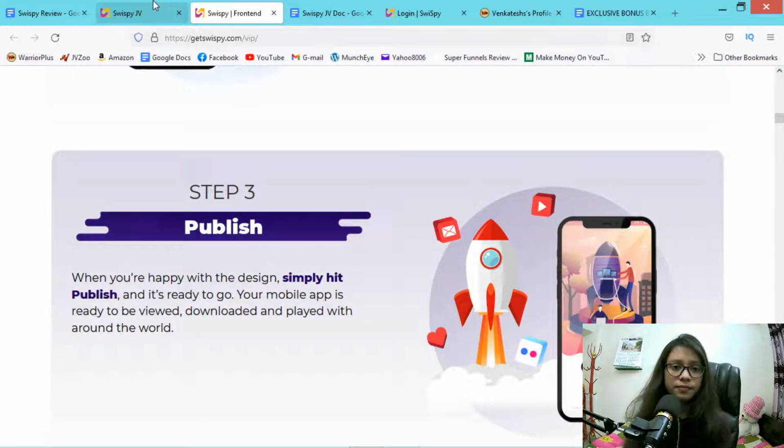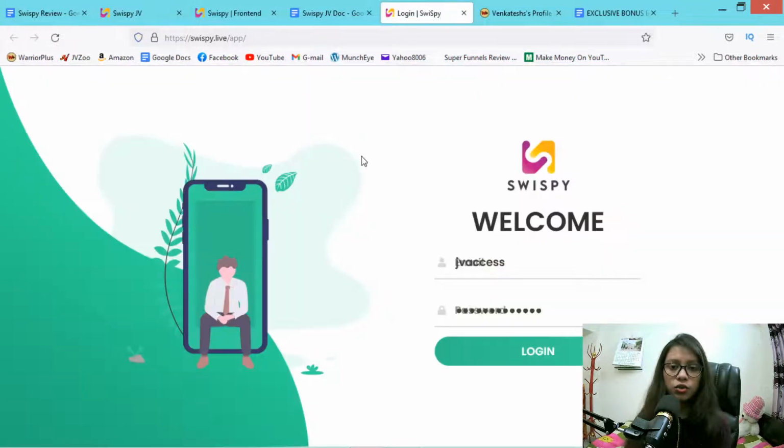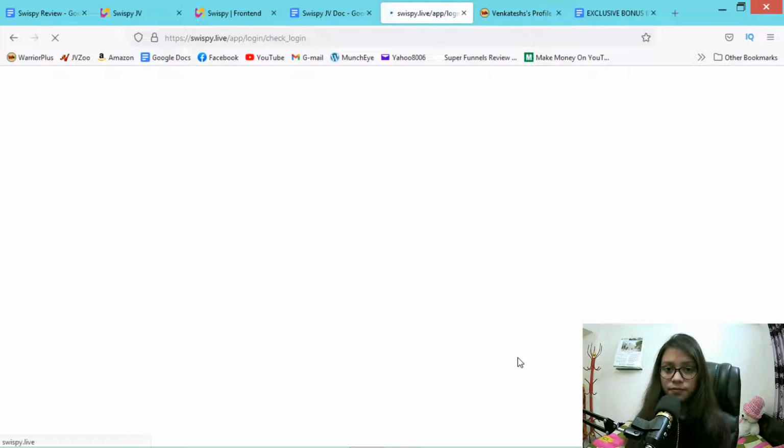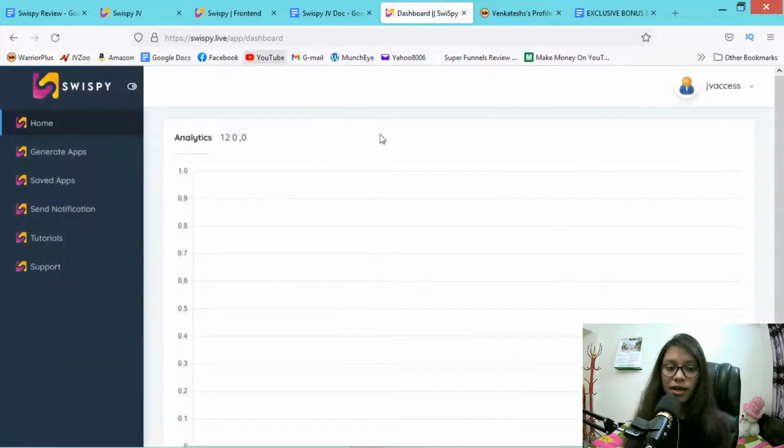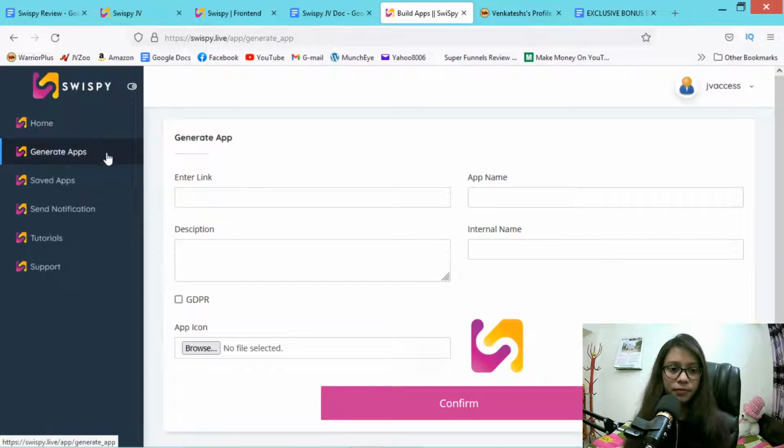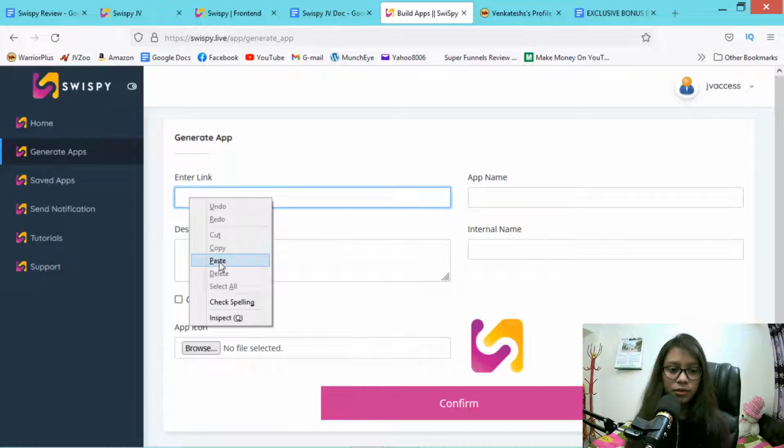Okay, now I want to show you the demo. Here is the SwiSP demo I want to show you now. This is the members area, and in the members area you have to go to generate apps, and here you have to put your website link. You can put any link you want to turn into a mobile app. So here I have put this link.